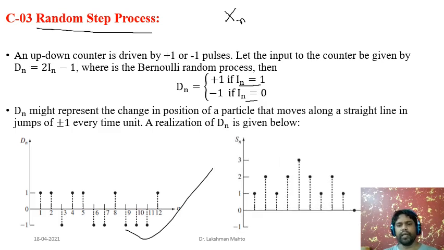Okay, and you can also do the sum. If you sum it up, what will happen? This is the sum, like the SN we defined for the Bernoulli random process. This is the sum process for this step process, a random step process. Another name for this simplest one is a random walk. But I don't want to introduce random walk right now. Later I will introduce random walk. You can say that it is one kind of random walk.